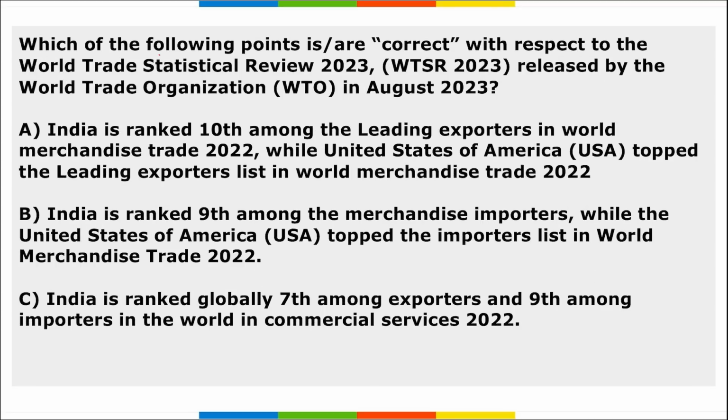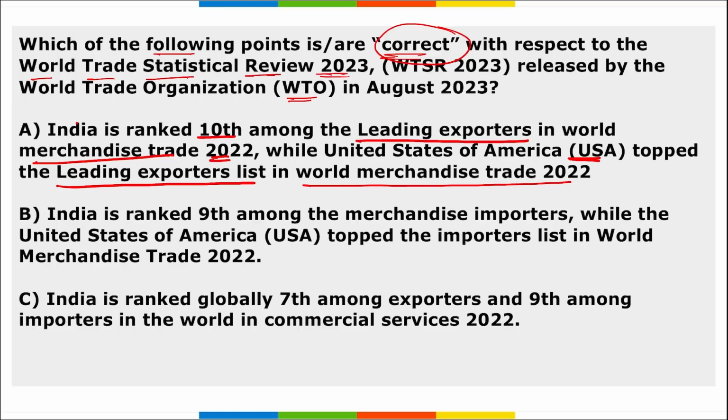Next, which among the following points are correct with respect to World Trade Statistical Review 2023 that was released by World Trade Organization in August 2023? Among the options, we have to tell which among the following is correct. A. India ranked 10th among the leading exporters in the world merchandise trade 2022, while USA topped the leading exporters list in the world merchandise trade of 2023.